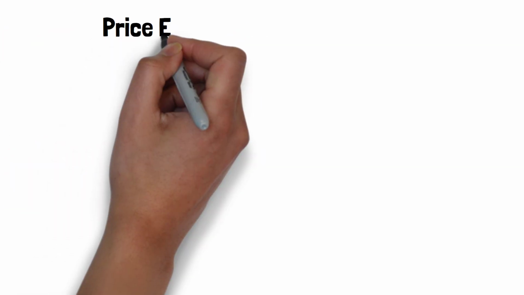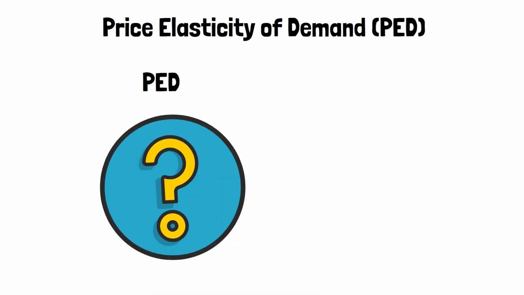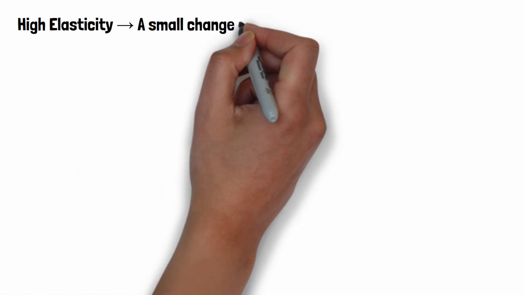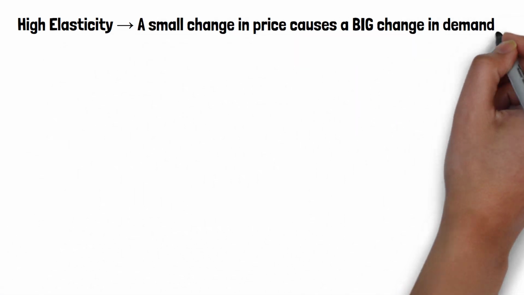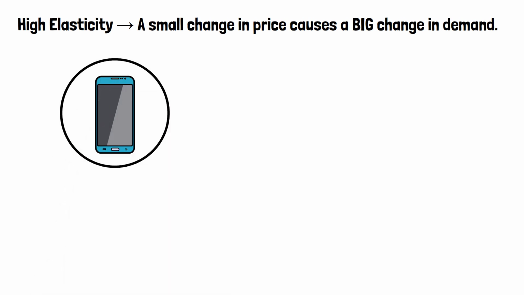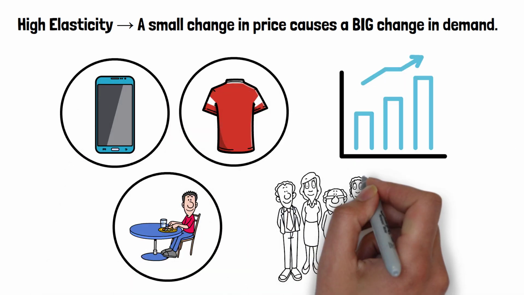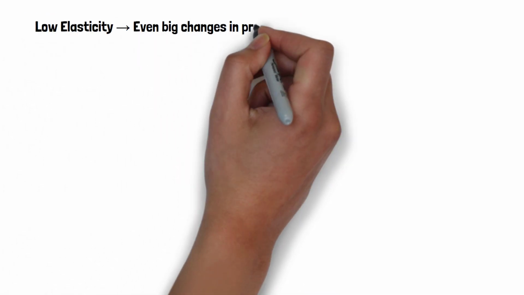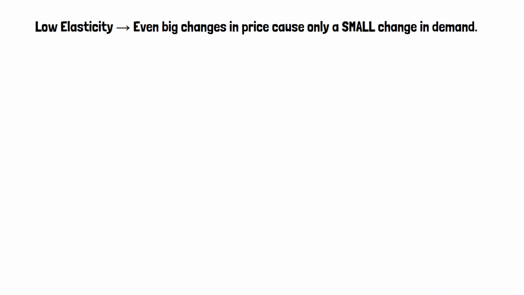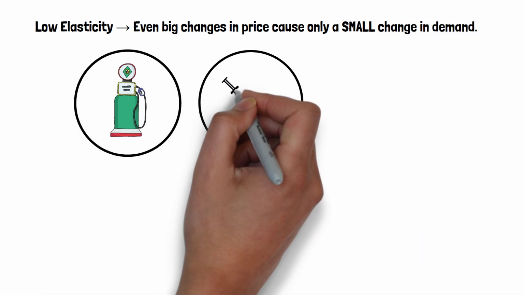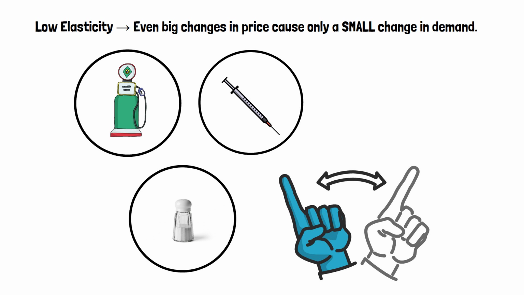Price elasticity of demand, PED, tells us how much quantity demanded changes when price changes. High elasticity: a small change in price causes a big change in demand. Example: smartphones, clothes during sales, restaurant meals. If prices rise, people can easily switch or wait. Low elasticity: even big changes in price cause only a small change in demand. Example: petrol, insulin, salt. No matter the price, people still need it.